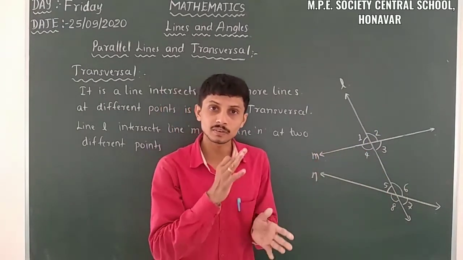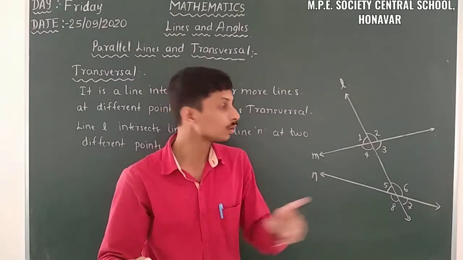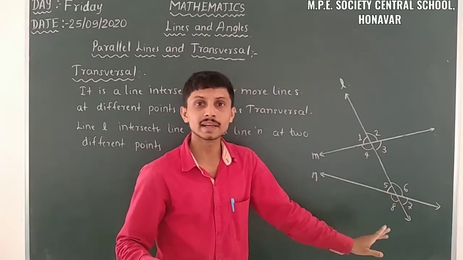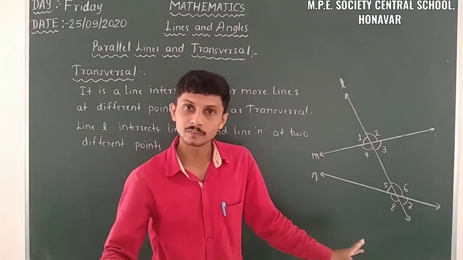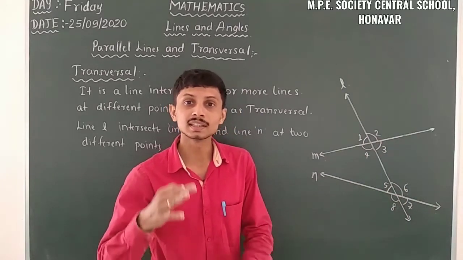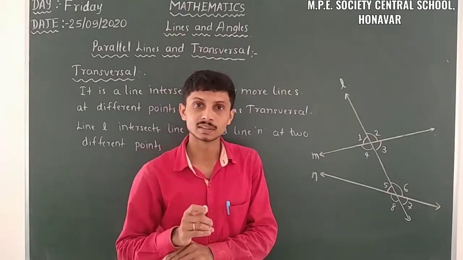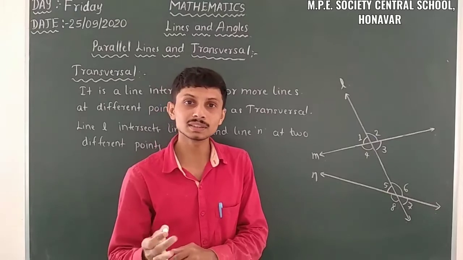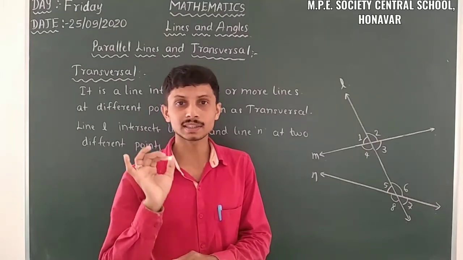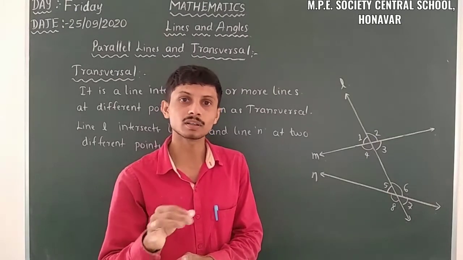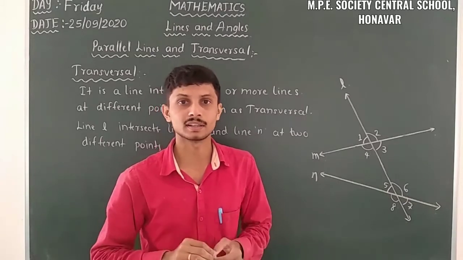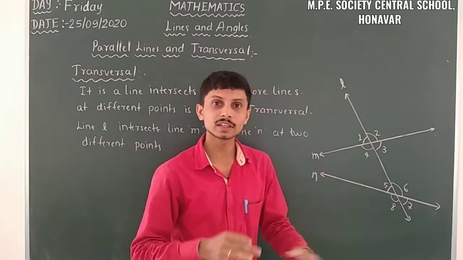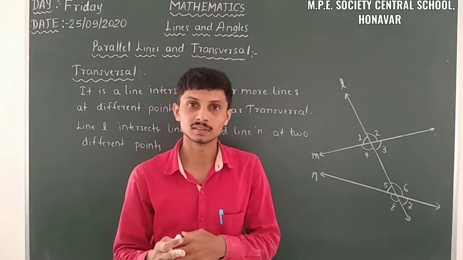When a transversal intersects only 1 line, there are only 4 angles. When it intersects 2 lines, 8 angles. When it intersects 3 lines, 12 angles. When it intersects 4 lines, then 16 angles. That means at any intersecting point we have 4 angles, so from the number of lines we can identify how many angles there are.